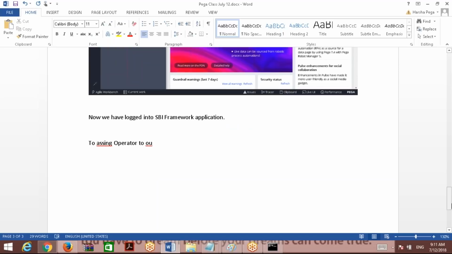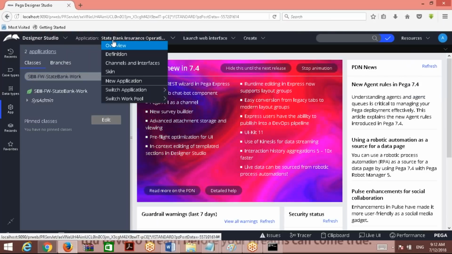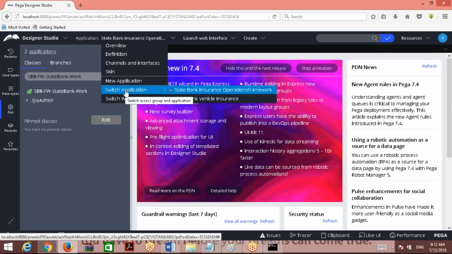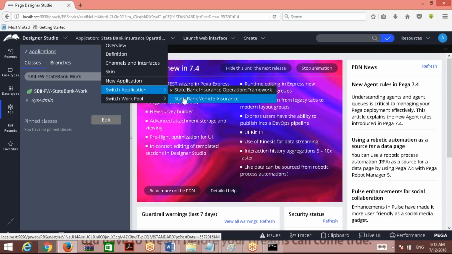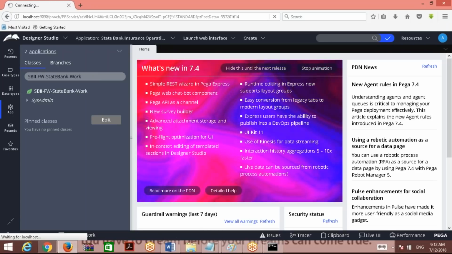Generally that is not possible. Okay, but there is a possibility. I will show you. This is the application menu, right? You know this, right? Here you have an option, switch application. So when you go here, you can choose. This is implementation. Let me select this.